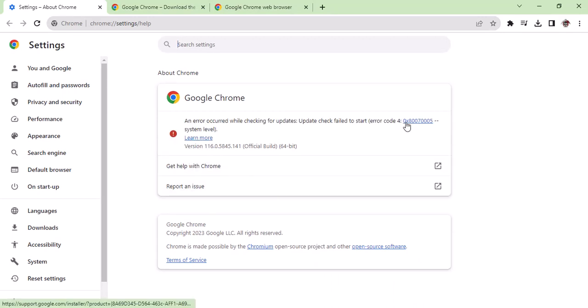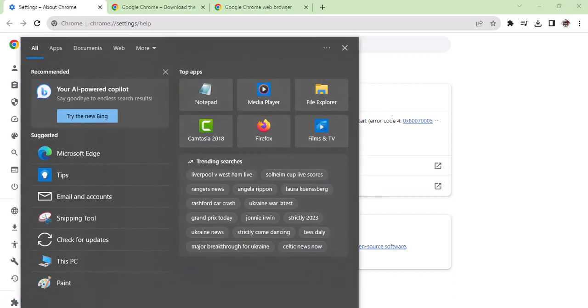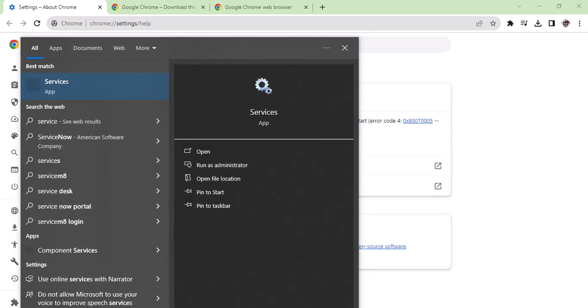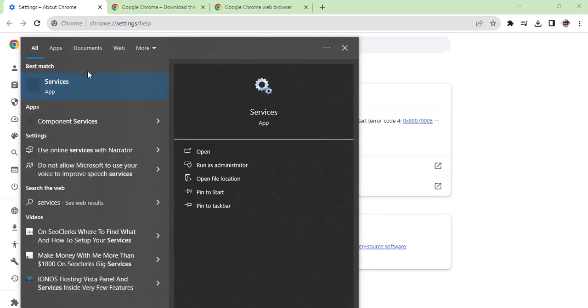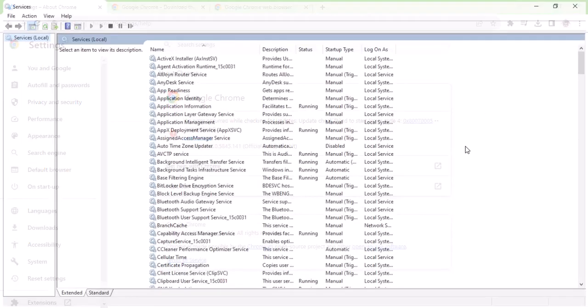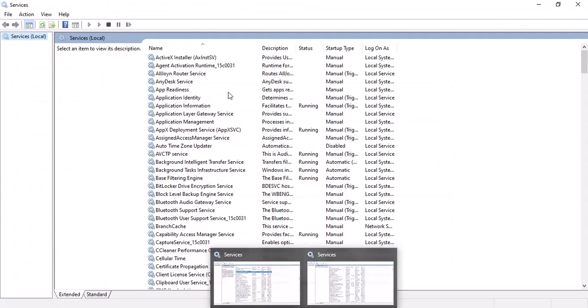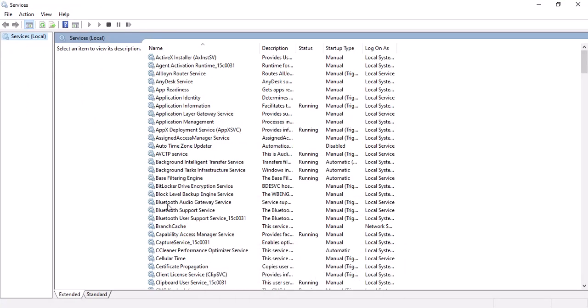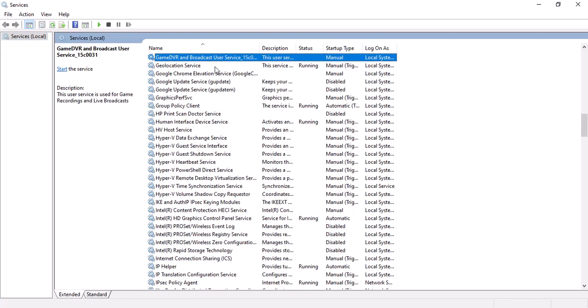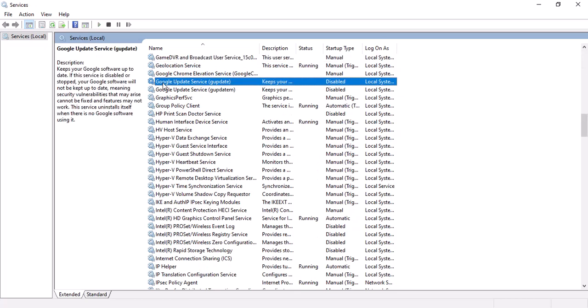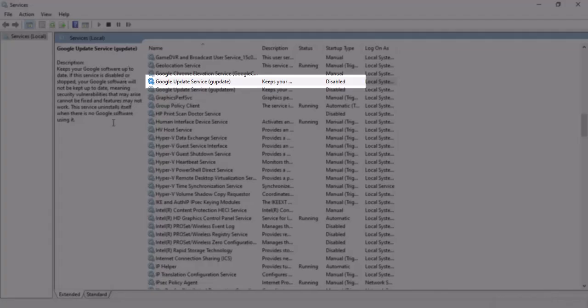So the update is available, so we can do some tweaks, and I'll show you that. We will go to our services first, because sometimes the services are disabled and not working properly. So we need to go through the services and try to stop or start them. I'll show you which one we are going to do. This one is Google, as you can see here, Google Update Service, and right now it is disabled.